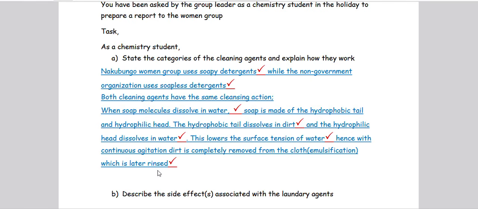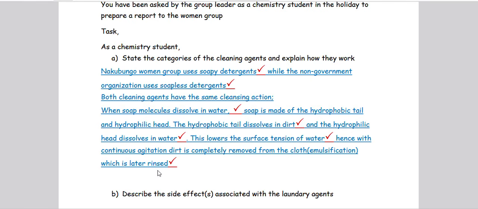Now, the process of removing the dirt from the cloth is what we call emulsification. And after the emulsification, the clothes are later rinsed. So when they are rinsed, all the dirt is removed from the cloth and it is taken to dry. So that was simply the response to that.